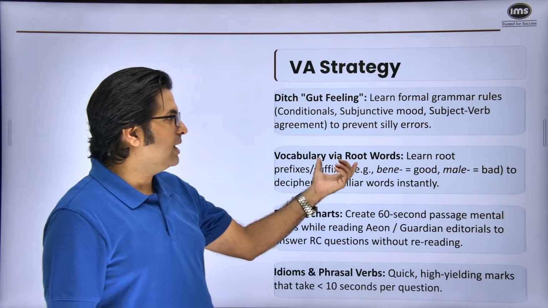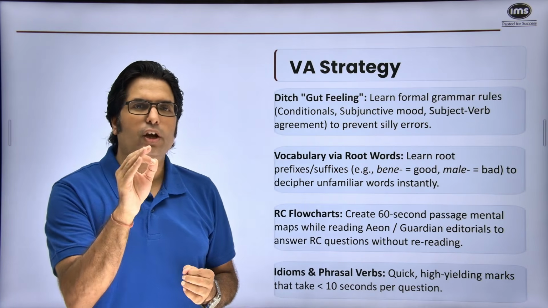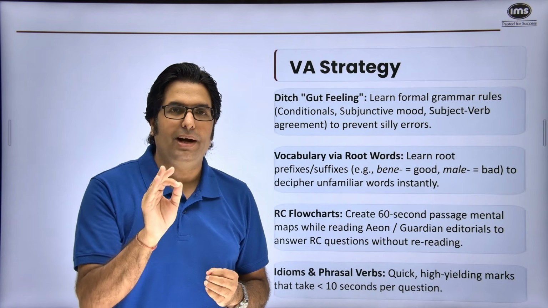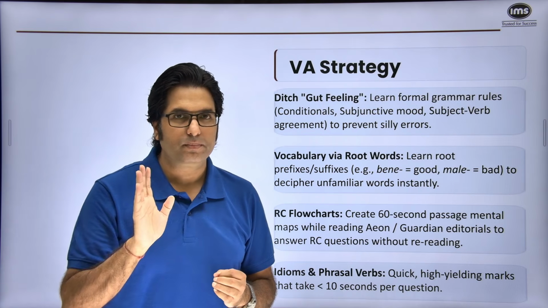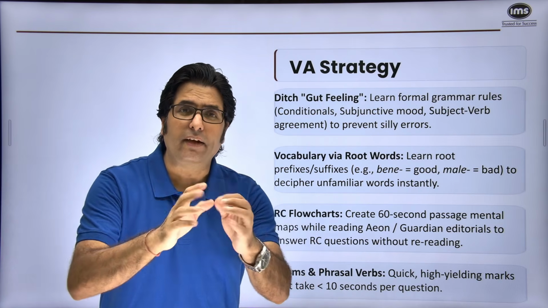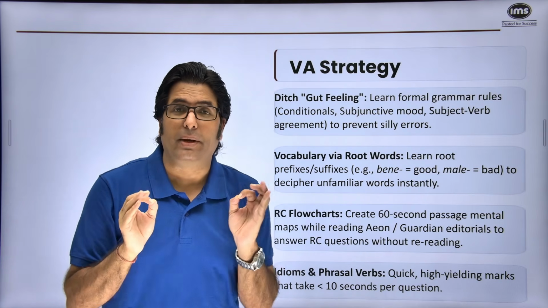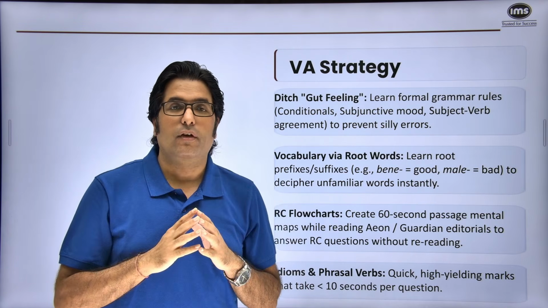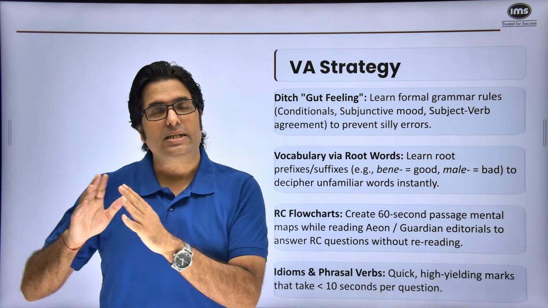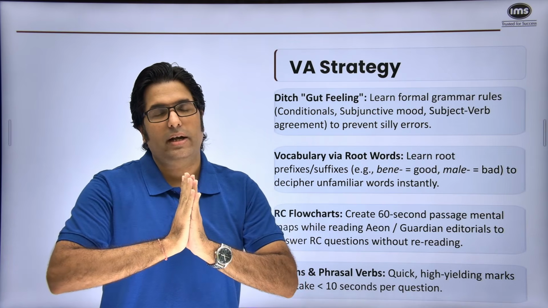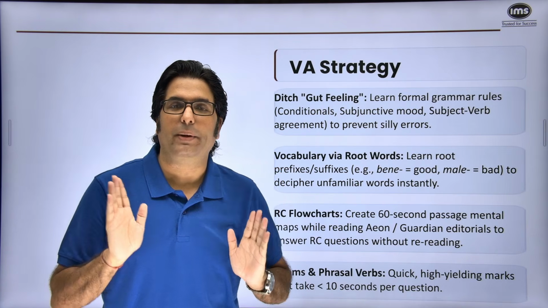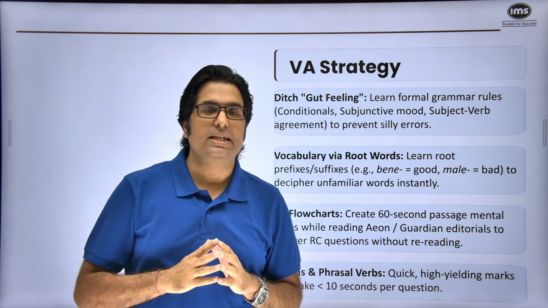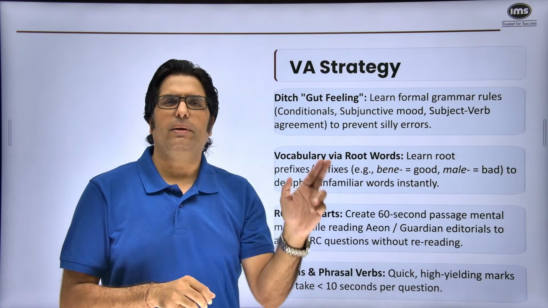Second part is vocabulary via root words. Now think of Word Power Made Easy by Norman Lewis as your Bible. It is imperative. I hope all of you know the meaning of the word imperative. It is imperative for you to memorize all the words from Word Power Made Easy. It's a standard book. I would recommend it highly for anyone and everyone who's preparing for IPMAT and other entrance exams. Why? Look at previous year's papers.